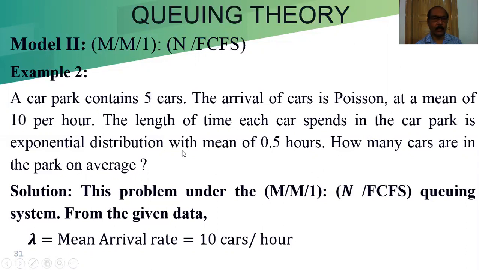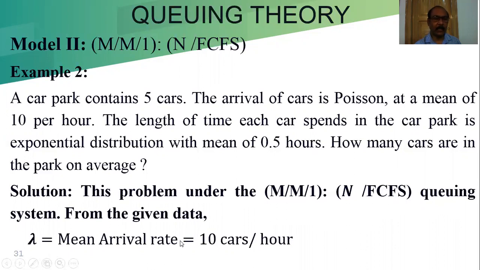The distribution is given from the car park, only a car park contains only one server. So it is an M/M/1 FCFS queuing system. So this problem falls under the model of this M/M/1/N FCFS. And from the data we are going to calculate lambda, mu and rho. Then using the formula, we can calculate term by term.